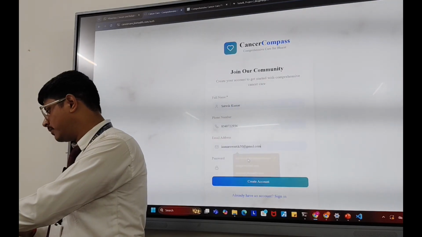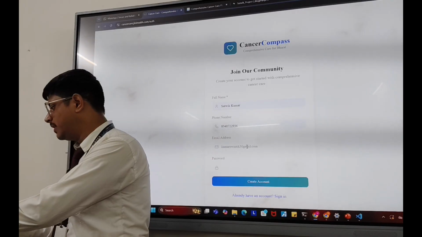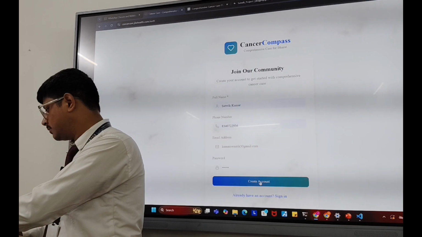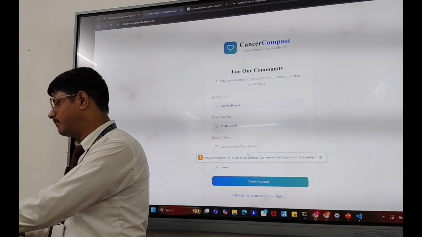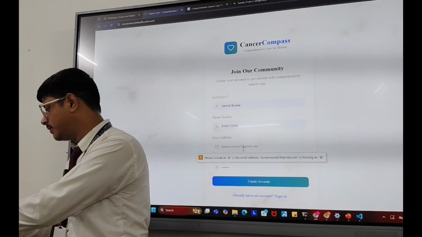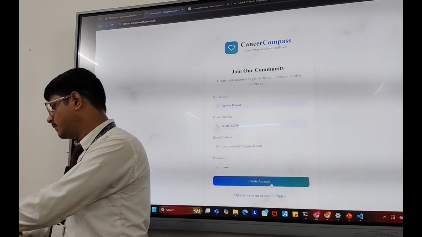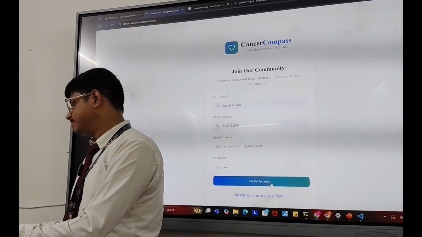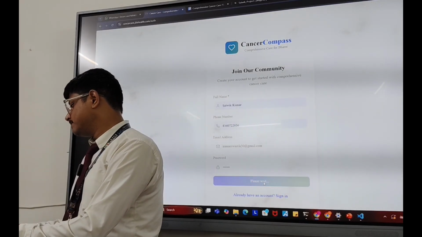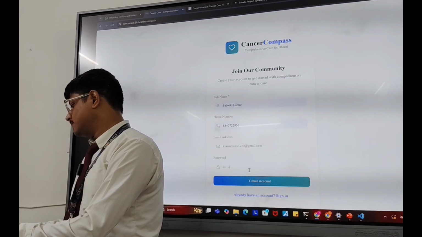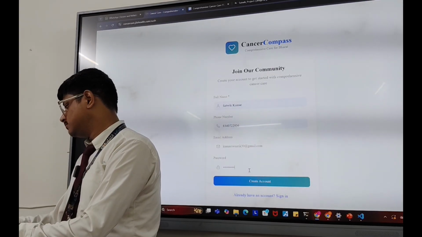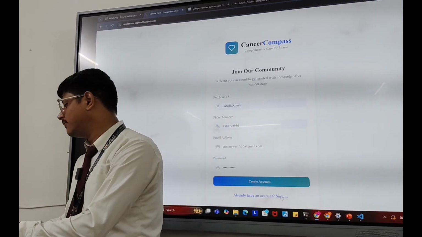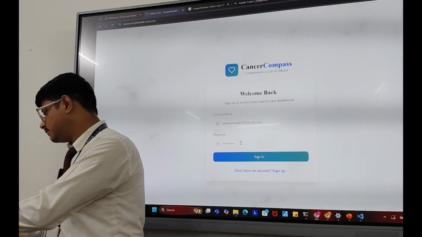Here I'm adding my wrong email, so hopefully it will give me the validation that it is wrong. Password, anything, QW. It is saying that my email is missing the validation part, so I'm adding it. Here I will create my account, and actually this email is already taken, so I will try to just sign in.